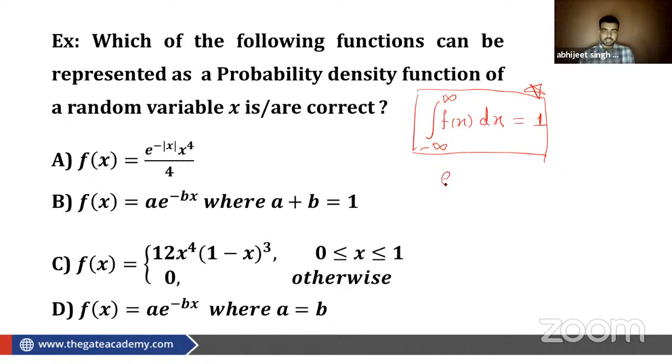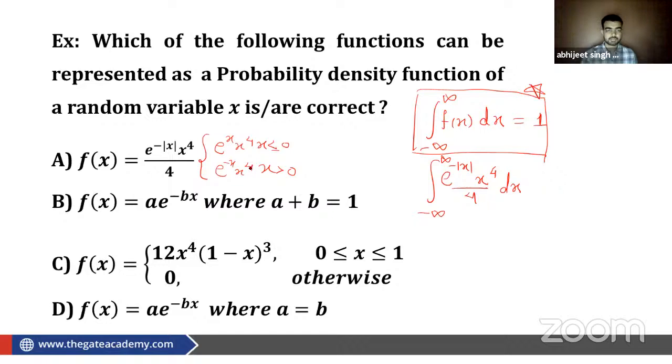So for the first option, the integral of e to the power minus mod of x to the power 4 by 4 dx, from minus infinity to infinity, should be equal to 1. Tell me one thing. For x less than 0, what will this function be? If x is negative, I will put a negative sign here and I will get e to the power minus x to the power 4. For x greater than 0, if x is positive, again I will get e to the power minus x to the power 4. So both are kind of the same thing.